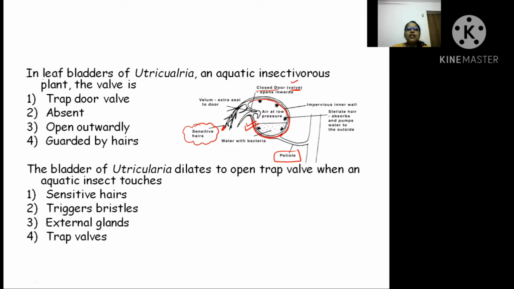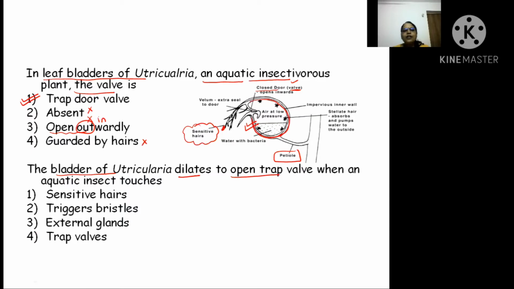So the question is, in the leaf bladder of Utricularia, which is an aquatic insectivorous plant, are valves absent, or do they open outward, or are they guarded by hairs, or are they trapdoor valves? First of all, we have already studied through the diagram that they are not opening outward, they are always opening inward. So this statement is wrong. The valves are present. They are not guarded by hairs. This is also wrong. So they have trap door valves. Clear, beta?